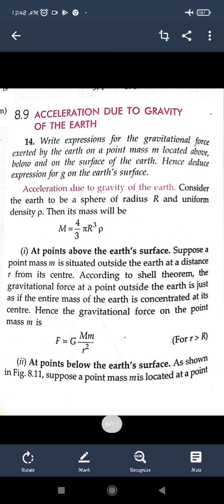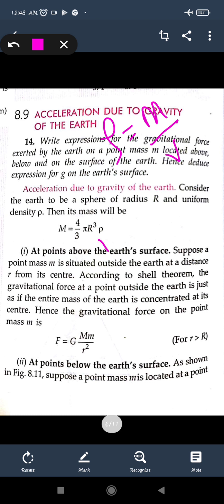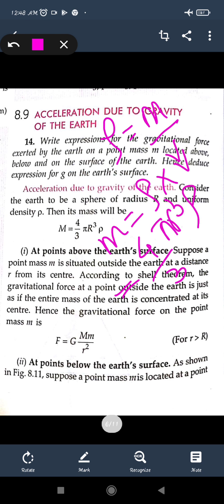So what is the value for the earth, right? We know that force is equal to GMm upon r square. So if we take out the mass of the earth, we know that density is equal to mass upon volume. Density is given by rho, so it is mass upon volume. Now the mass can be given as rho into volume. Now for the volume, the earth is in the shape of a sphere, so we'll be using 4 by 3 pi r cube into rho. So mass is given by 4 by 3 pi r cube rho.